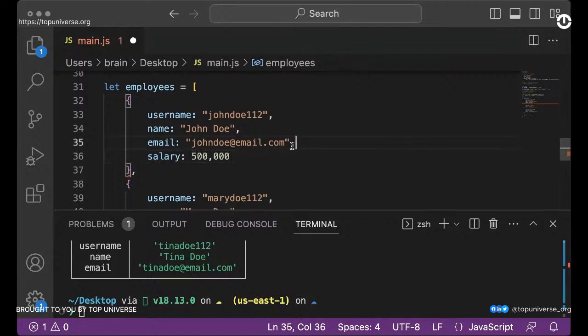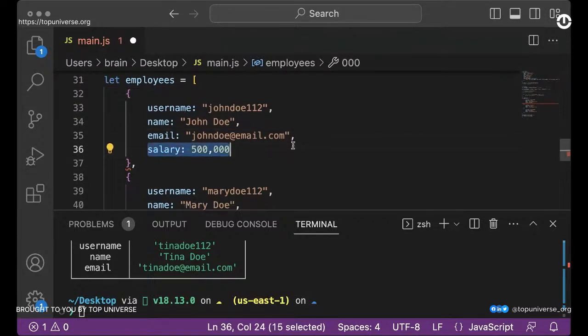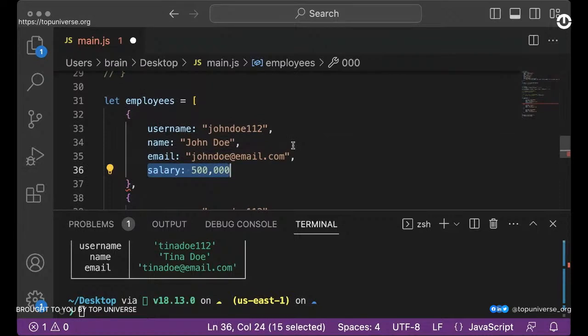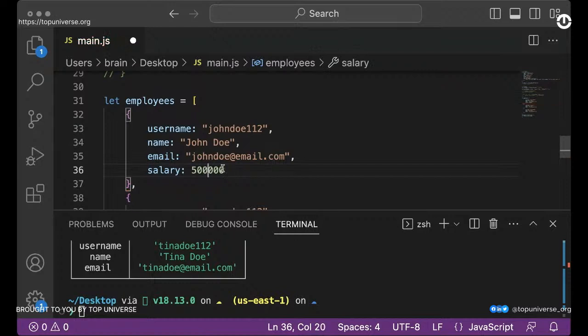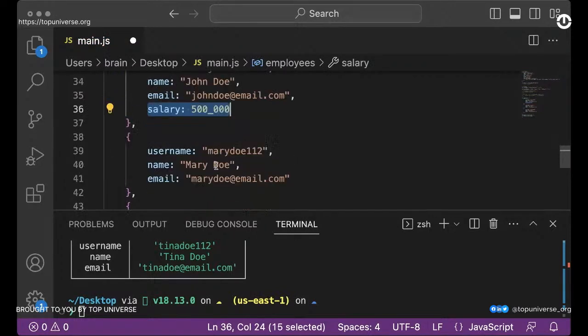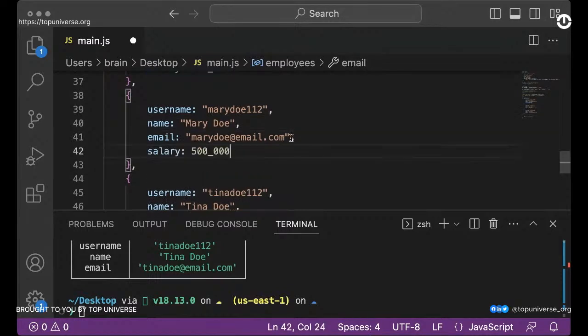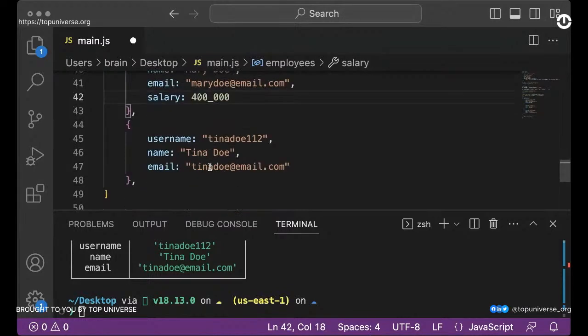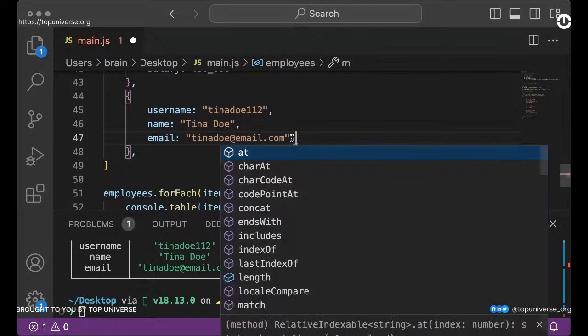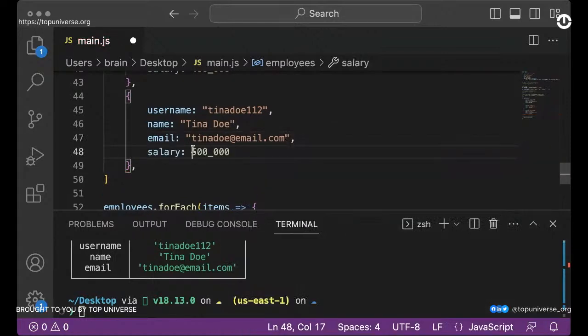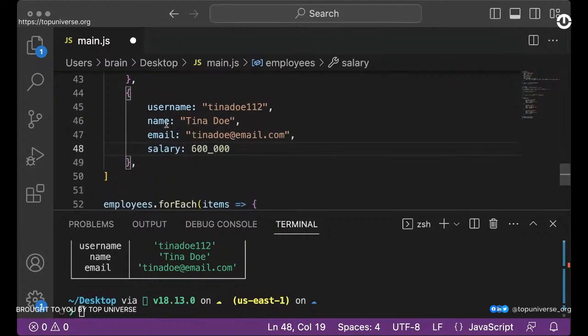Oh yeah, you don't put a comma here, you can use underscore. All right, so this is for John Doe, and we can also use maybe 400k here, and maybe 600k right here. Okay, so now we have different salaries for our employees.